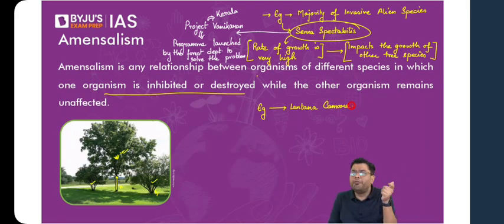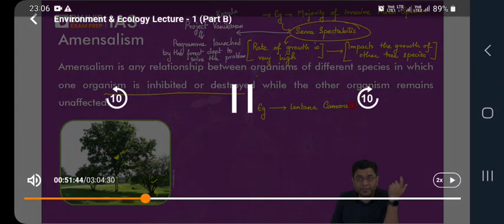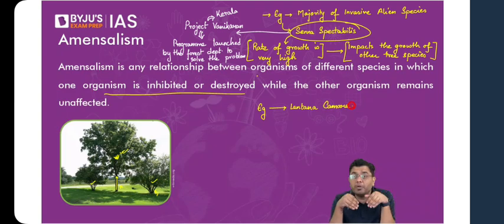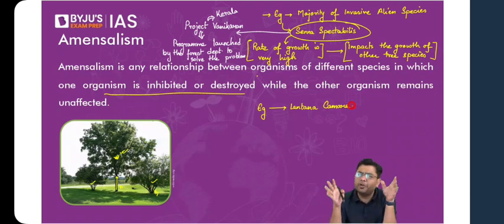Generally, they were also brought in for ornamental purposes. And why ornamental purposes? Because they would be grown in home gardens, in the kitchen gardens that people would have. So rather than developing a bush, people would plant Lantana camara. So it has a bushy appearance in general, right? And in various parts of the country, it is referred to by the term lantana. If you ask the biologists or ecologists of any particular region, they will refer to it as lantana itself. That is how common it is.